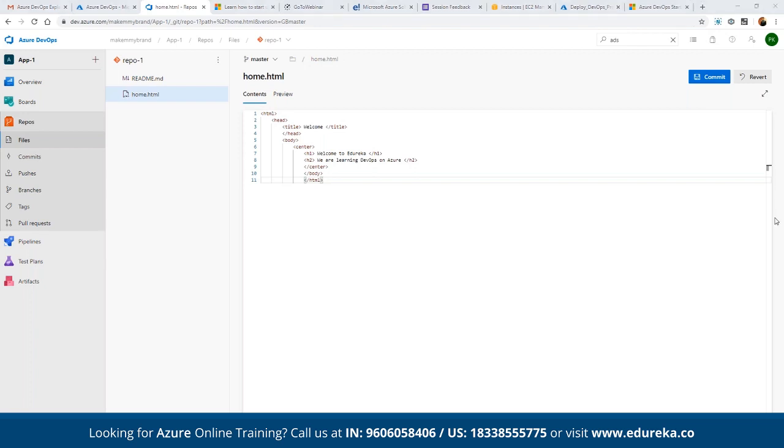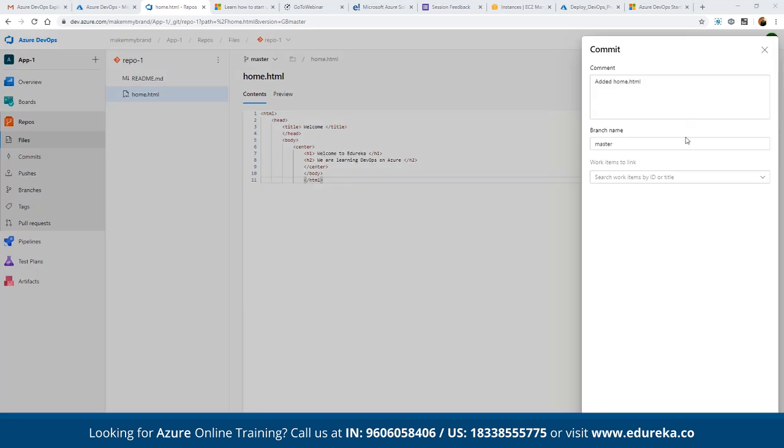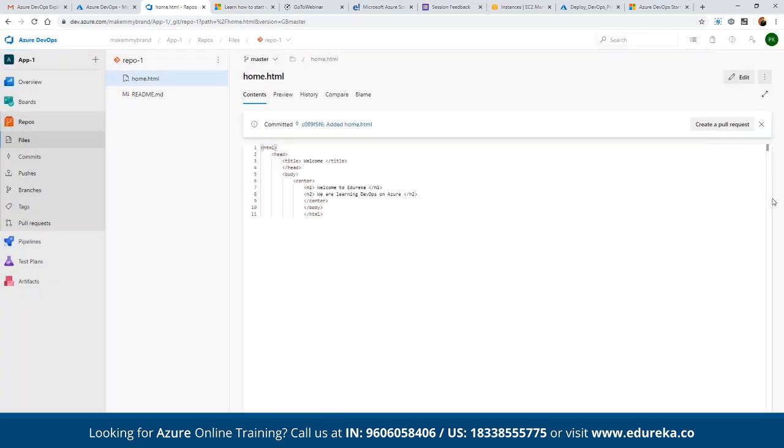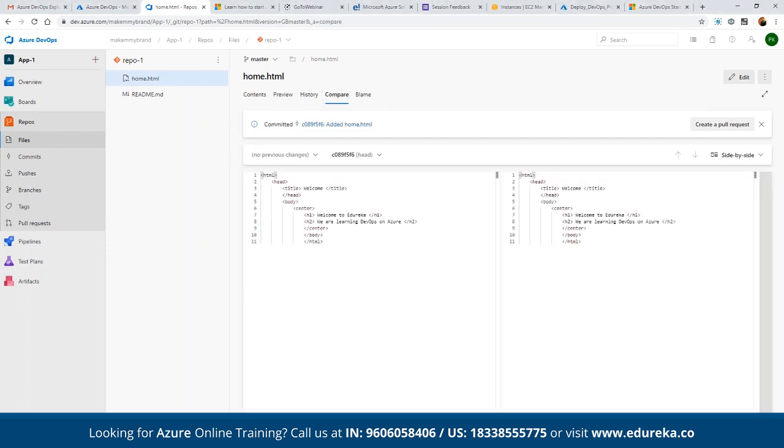Now let's suppose we want to commit this code here. We can simply click on commit. We can define the branch name that we want to commit to, and then click on commit itself. Here we can see the entire code being committed, with the commit ID that we had defined. And if we want to push this to any of the build tools, we can easily build it as well. If you want to see the history, or compare the previous versions to see the exact changes we have made, we can easily do it.